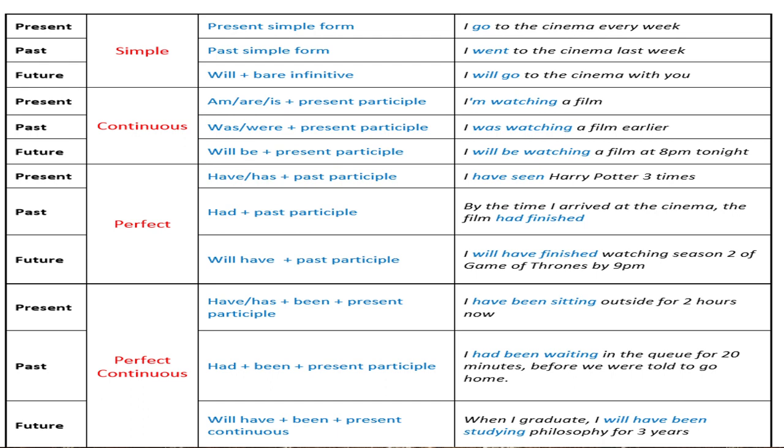Now coming up, present perfect continuous. यहाँ पे क्या होता है? Have plus has plus been plus present participle. That means have been या has been किस में? Present में. Has रहेगा plus been रहेगा plus present participle. That means because it is called perfect continuous, so perfect भी रहेगा, continuous भी रहेगा. So perfect का verb क्या है? Have, has. उसमें सिर्फ एक ऐड करेंगे हम लोग been, and इसमें present participle क्या है? Verb plus ing. So these are the tables which are very important. So you have to remember the table, and if you understand the table, no need to learn by heart. Once you see the table, you will be able to understand it.